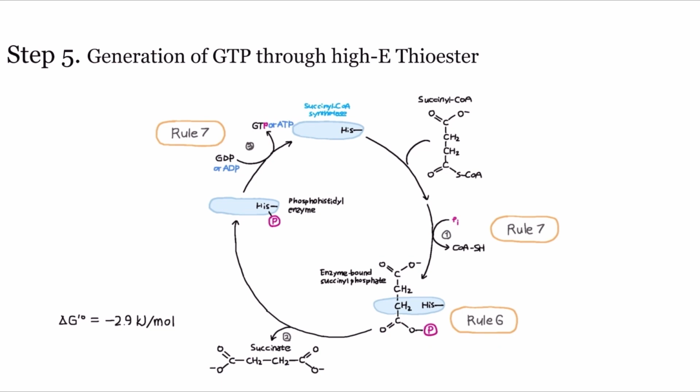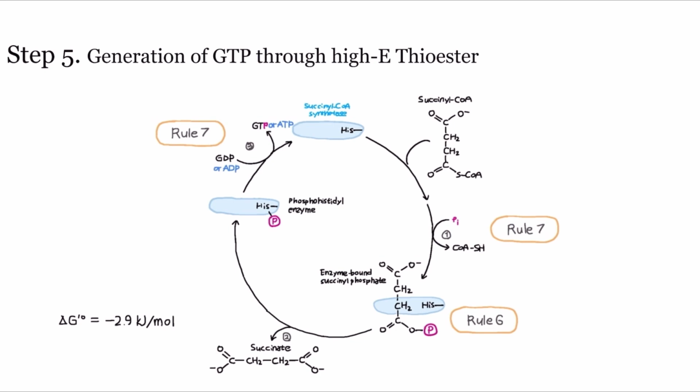Firstly, in accordance with Rule 7, the phosphate group is substituted for the CoA in succinyl-CoA. This results in the formation of a high-energy acyl phosphate. Subsequently, following the interaction between nucleophile and electrophile as Rule 6, the phosphate group is transferred to a histidine residue. Then, from succinyl phosphate, the phosphate group is released, resulting in the production of succinate. The histidine residue that received the phosphate forms a phosphohistidyl enzyme.